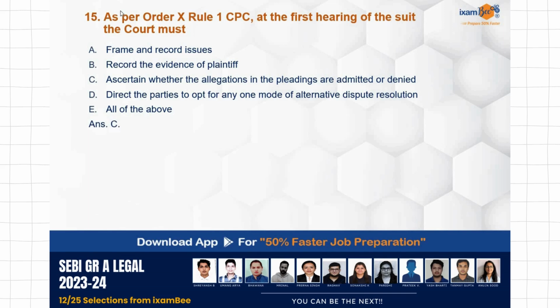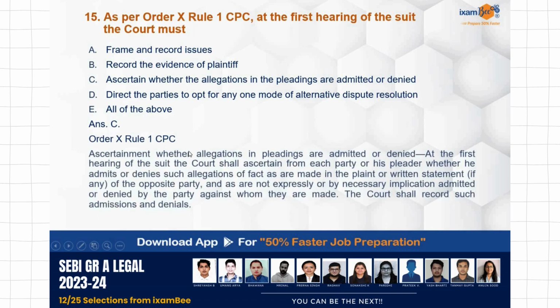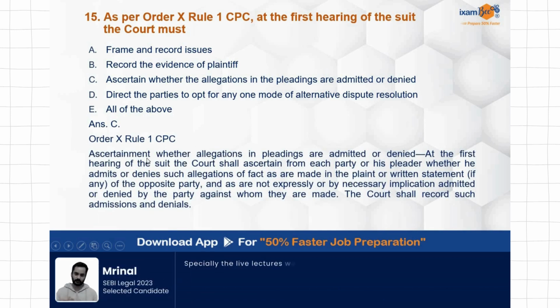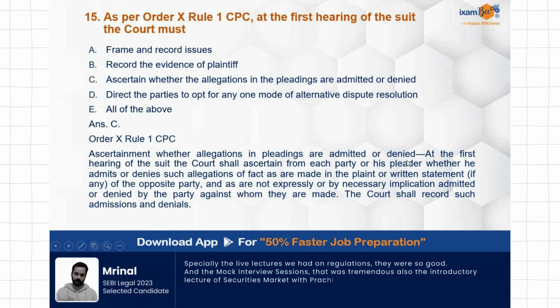Correct answer over here is ascertain whether the allegations and pleadings are admitted or they are denied. Order 10, Rule 1 of CPC deals with this. Ascertainment whether allegations and pleadings are admitted or denied.